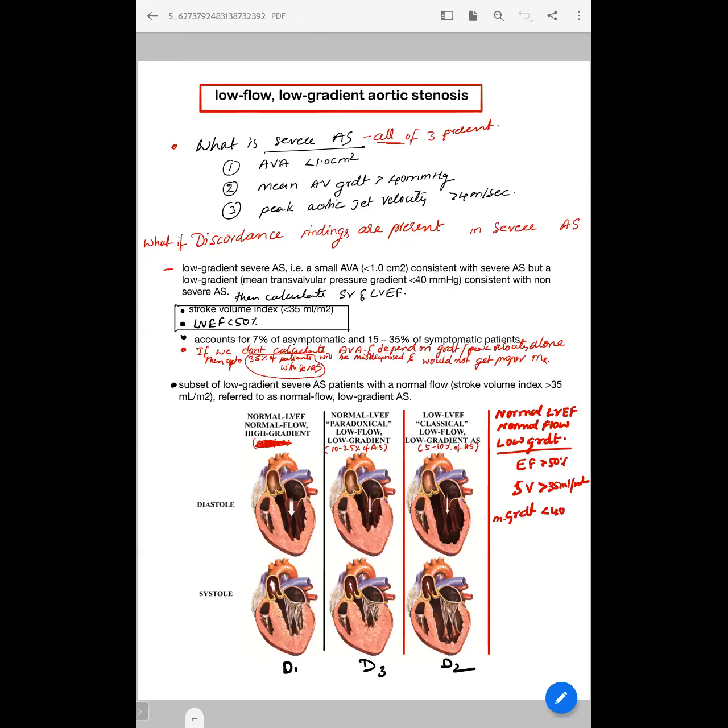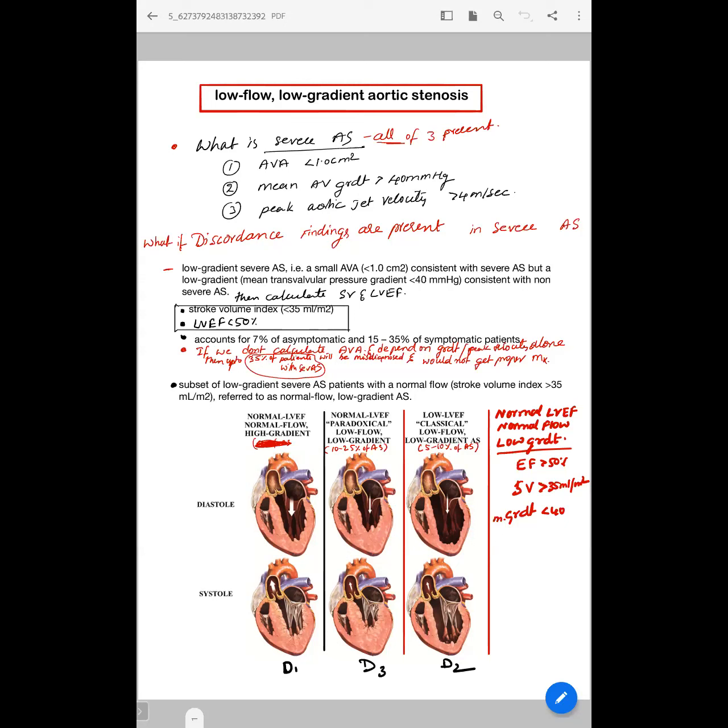This low flow, low gradient AS can be broadly classified into three headings. That is, classical low flow, low gradient AS. These people will have low EF. That's why the gradient is not high, even though they have a reduced aortic valve area, less than 1 centimeter square. These people constitute about 5 to 10% of severe AS.